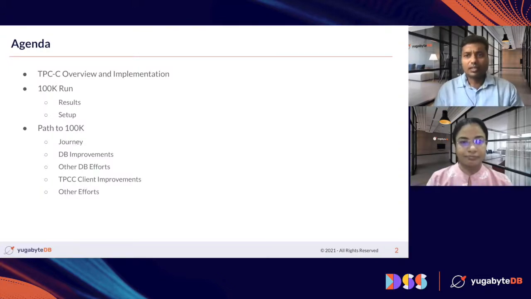The agenda for the presentation: we will go first through some TPCC overview and implementation. We won't go into detail, but just to build the context here. Then we would like to talk about the 100K run that we did and the results, and on what kind of setup we did this run. We'll talk about them in detail.